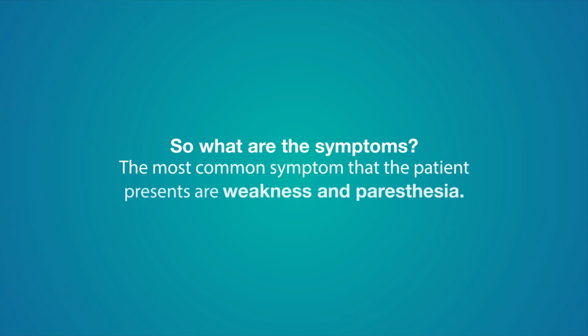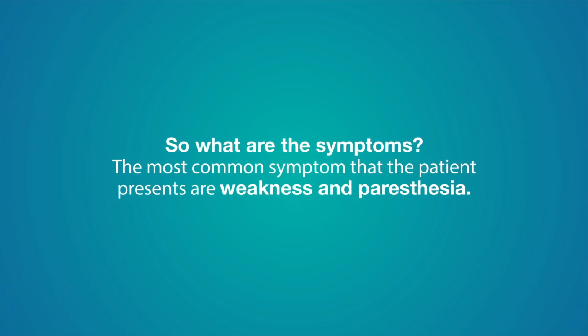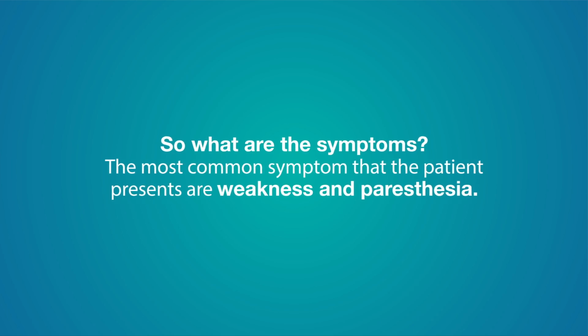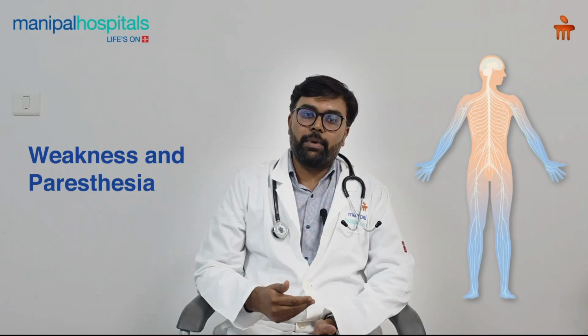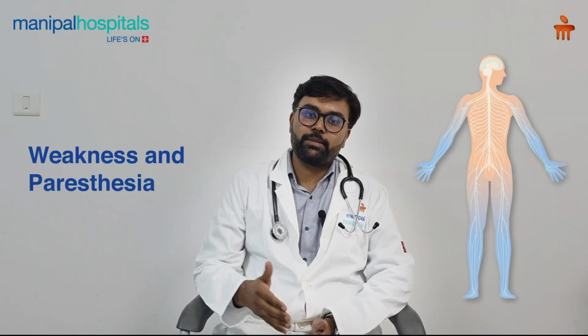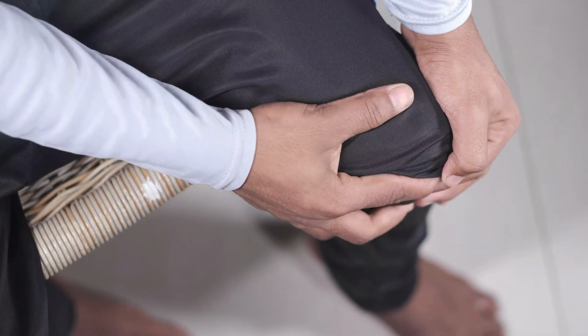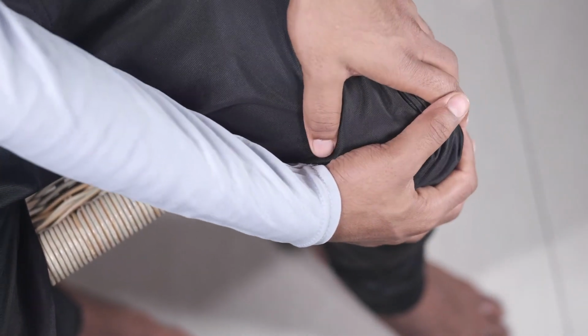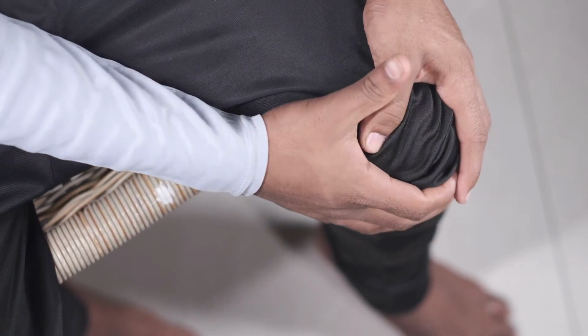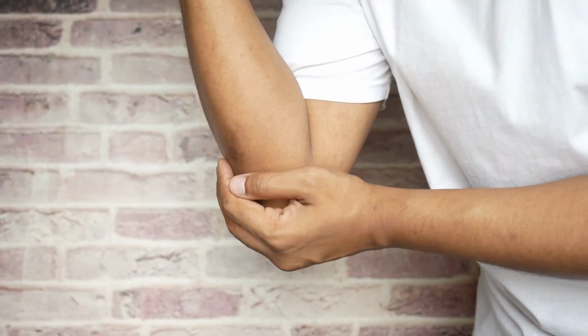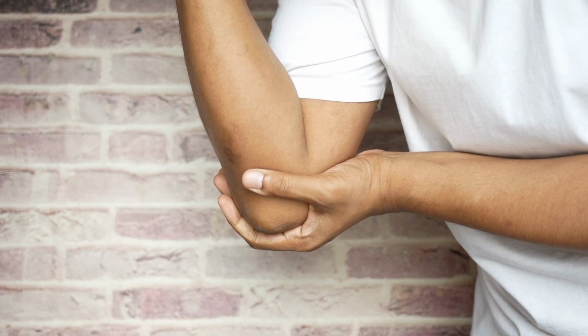So what are the symptoms? The most common symptoms that the patient presents with are weakness and paresthesias. Weakness is also known as paralysis. Usually the patient develops weakness in one part of the body, usually the lower part, which slowly ascends to involve the lower limbs and then the upper limbs. In rare cases or severe disease, it can also involve the respiratory muscles, leading on to respiratory failure and other complications.